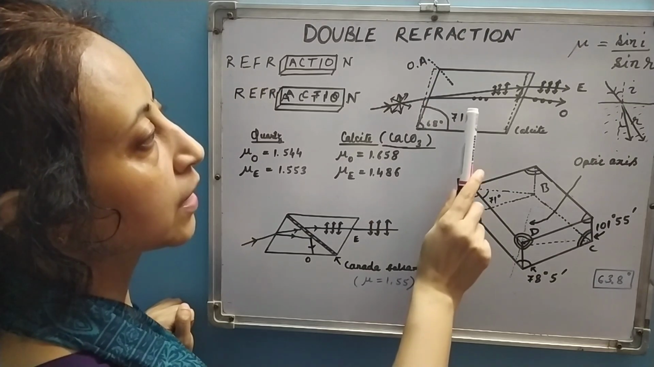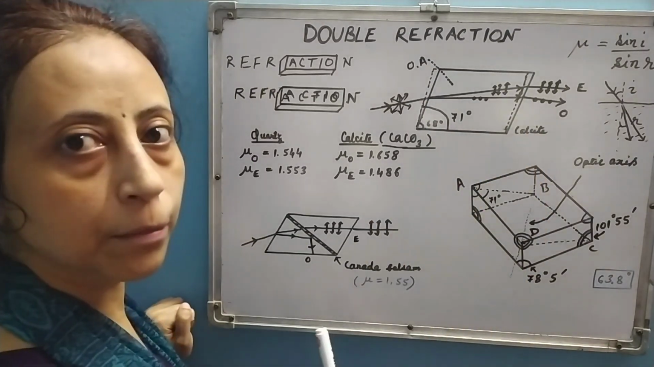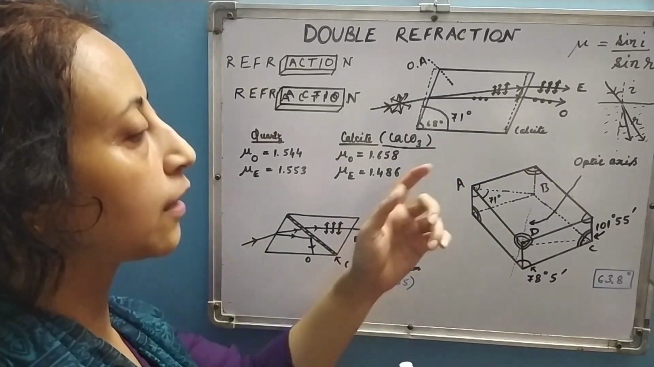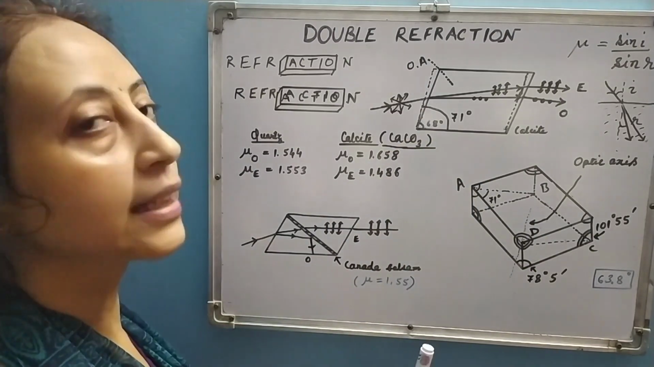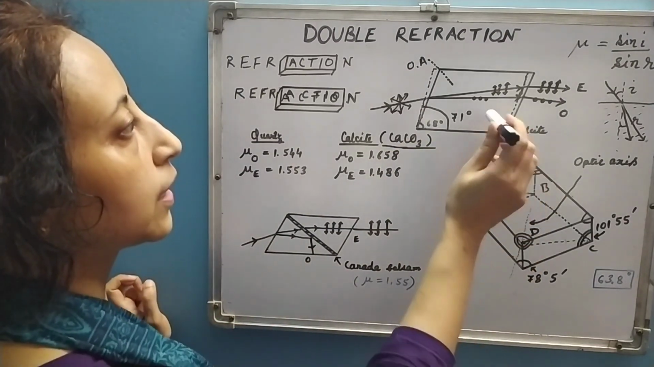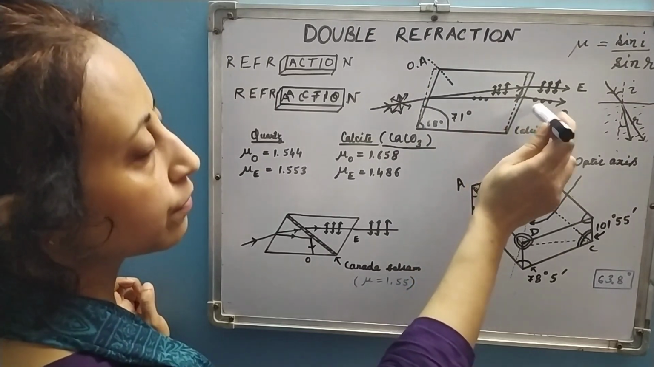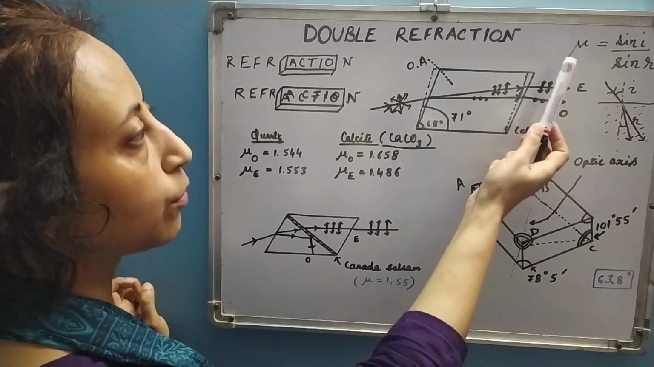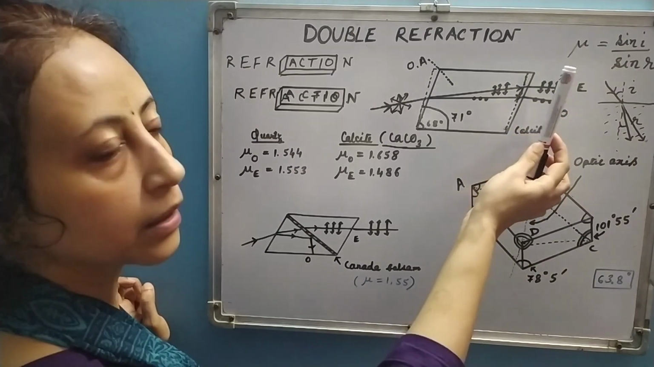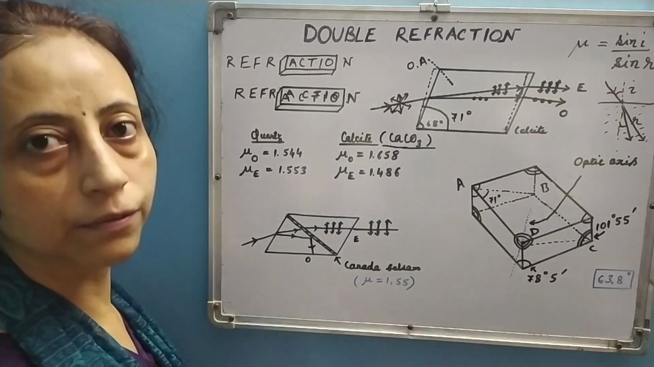And in addition, both are found to be plane polarized and their planes of polarization are found to be at right angles to each other. So if the plane of polarization of one is into the plane of the board, then for the other one it is parallel to the plane of the board. So this is double refraction.